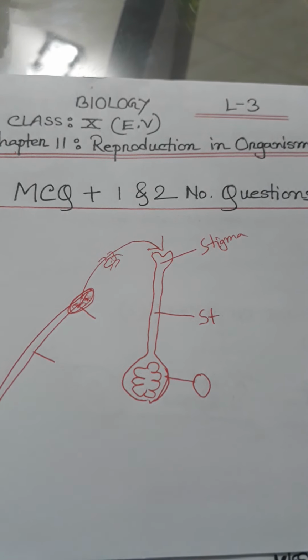Then go to medium of pollination. What is the carrier? The carrier which carries pollen is called the pollen carrier. Examples: air, water, insects, flies, birds, bats, snakes, even men. Then go to insect pollinated flowers. Characteristics are big, colored, with nectar secreting glands, and an alluring fragrance. So your answer will be 1, 2 and 3.